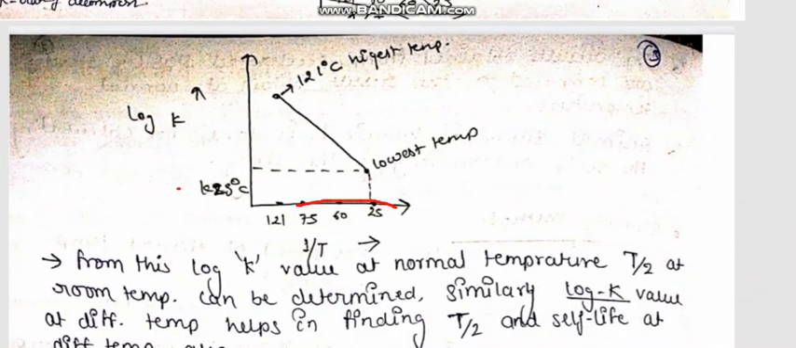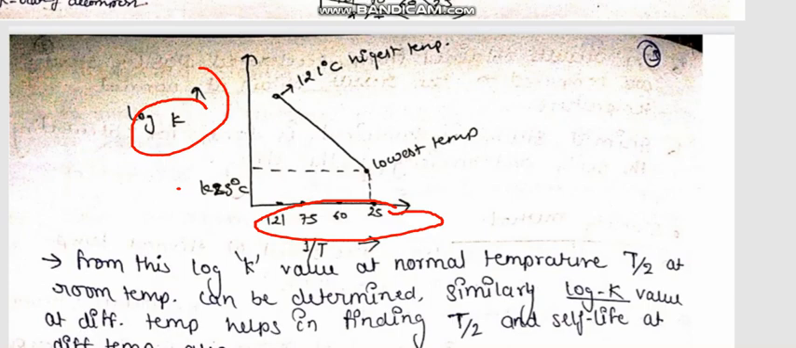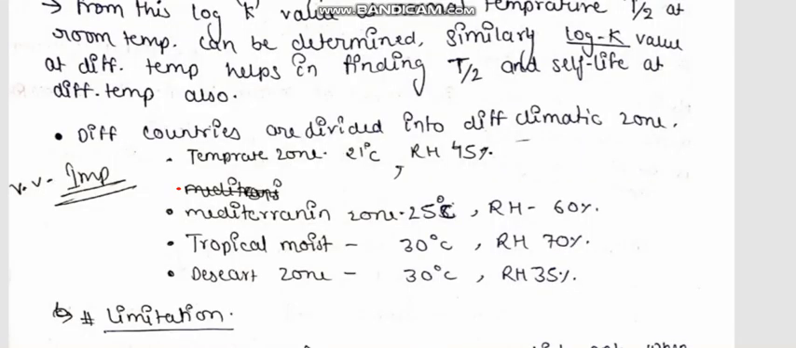Here 1 upon T is plotted against log K. From here we will calculate the K value at 25 degrees Celsius if the drug is placed at 25 degrees Celsius. From there, this log K value at normal temperature can be determined. Similarly, log K values at different temperatures help us find T half, meaning half-life, and shelf life, meaning expiry date, at different temperatures.